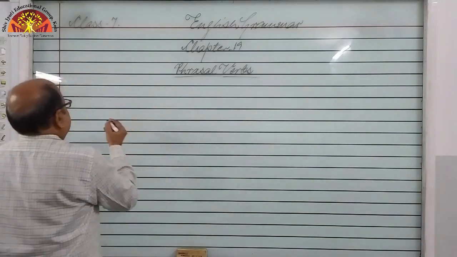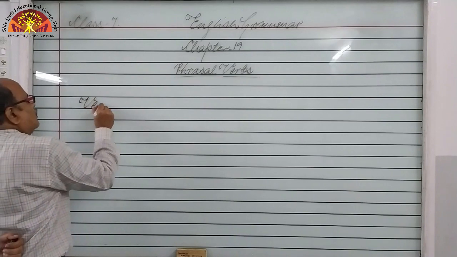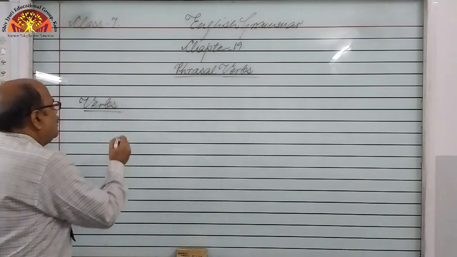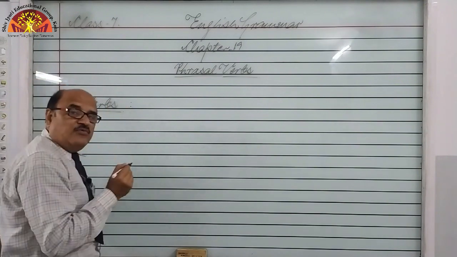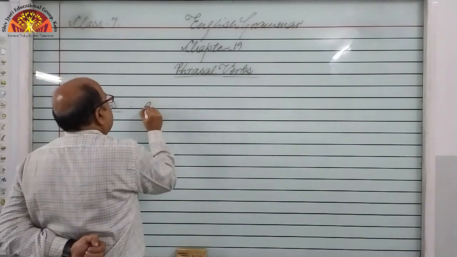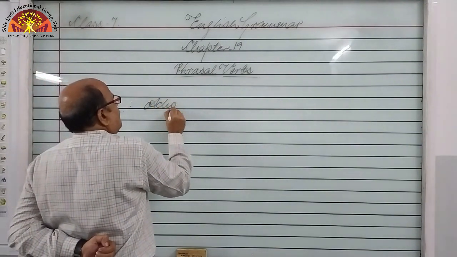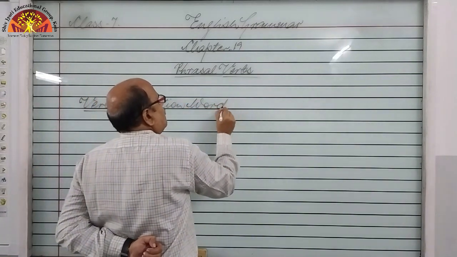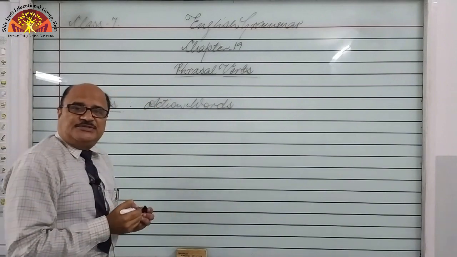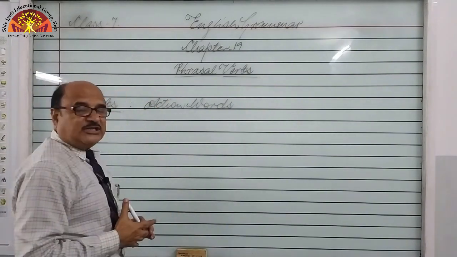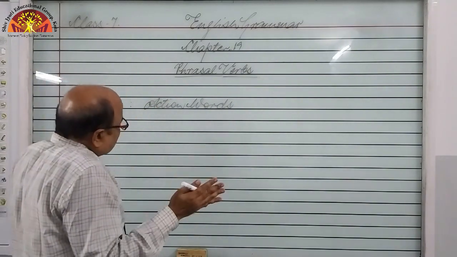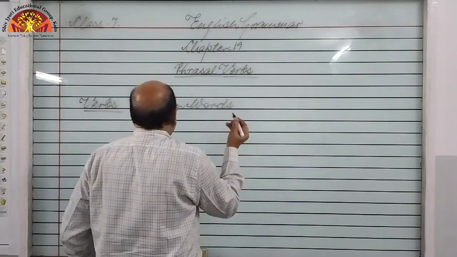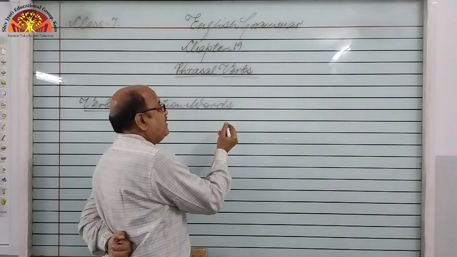Simply, suppose I say verbs. Verb or verbs, right? So what does it mean? Action words. All action words are known as verbs, meaning main verbs. We mean to say main verbs.